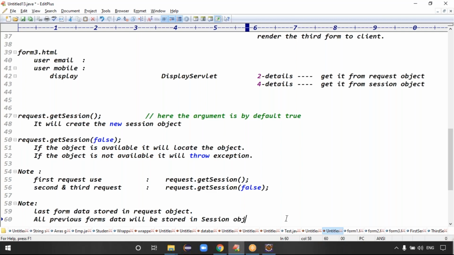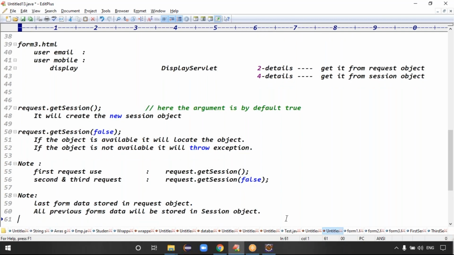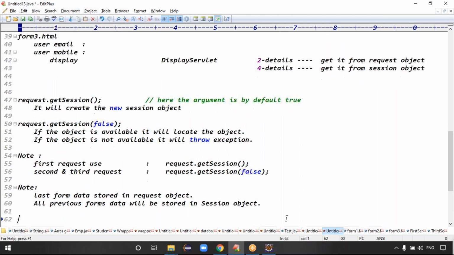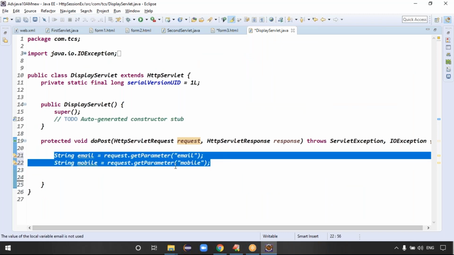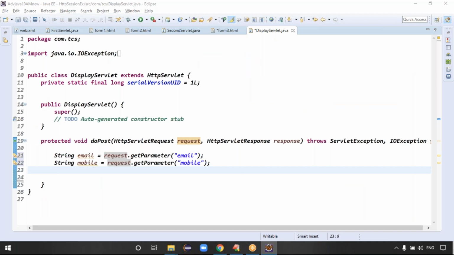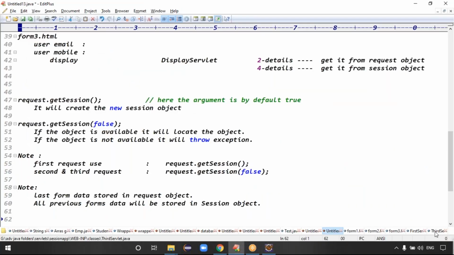Session object, right? Last form data is stored in the request object, and previous forms data is stored in the session object. The last form data we can get from the request object.